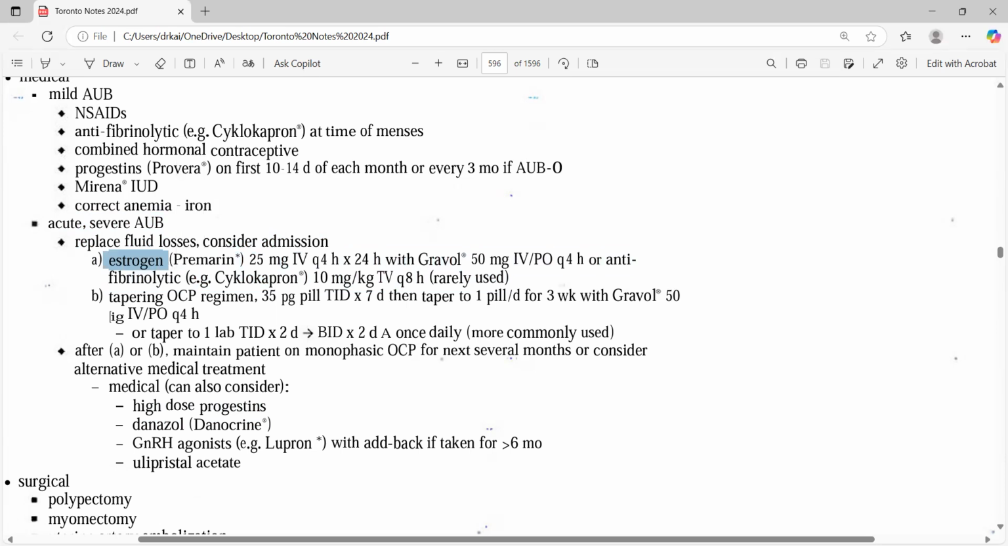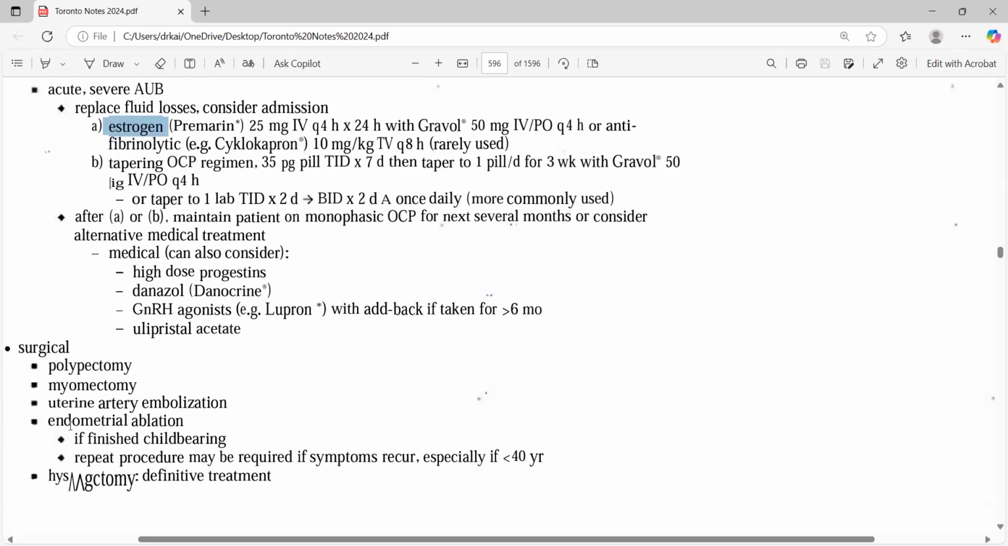But I don't know. If they're talking about severe abnormal uterine bleed, in that case the answer is estrogen. But if they say she has a contraindication to estrogen, or she does not want estrogen because it has a lot of side effects, then in those cases we go for high dose progesterone.